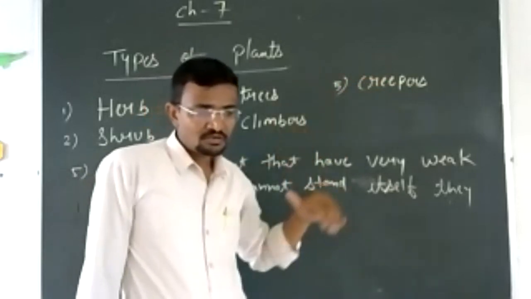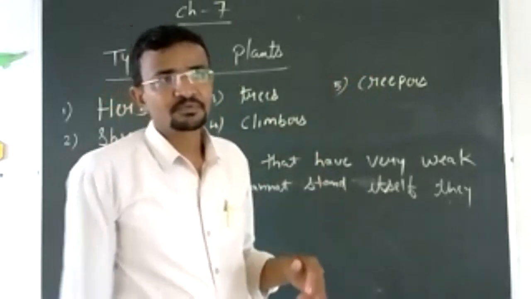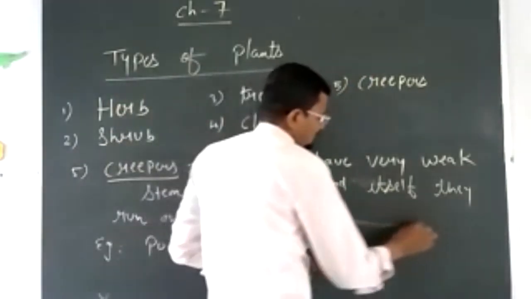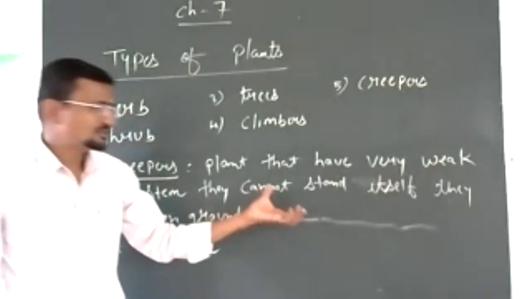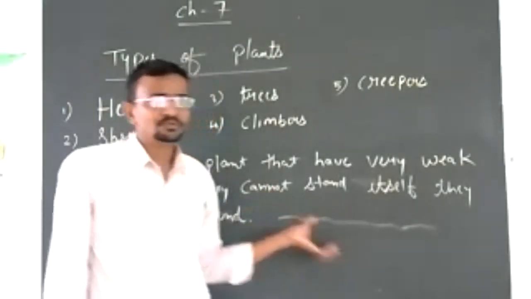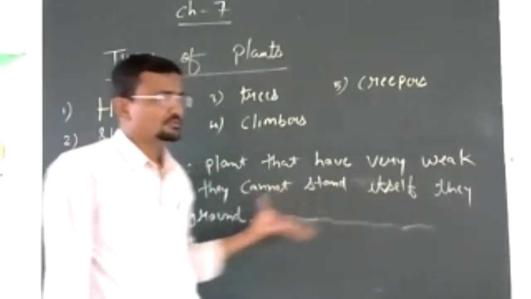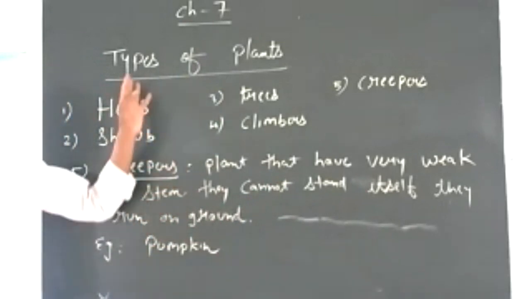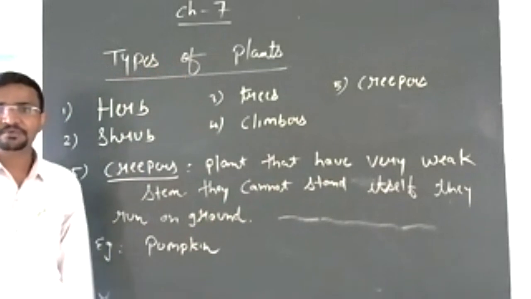Instead, they run along the ground to grow themselves. Example, the pumpkin plant is a creeper. So here we have learned about types of plants: herbs, shrubs, trees, climbers and creepers.